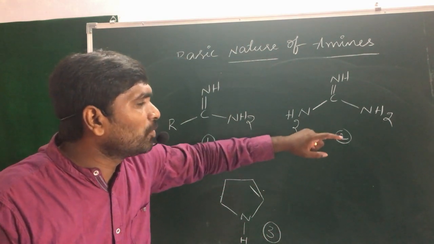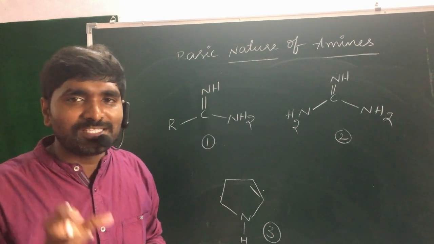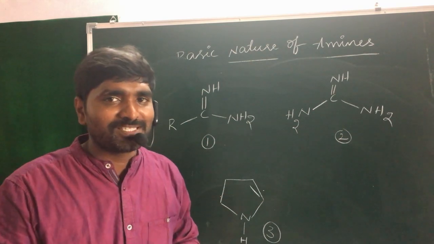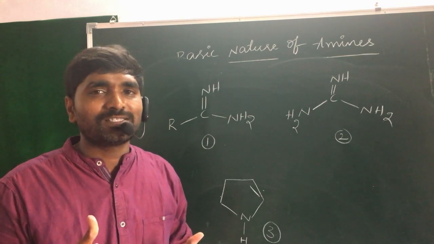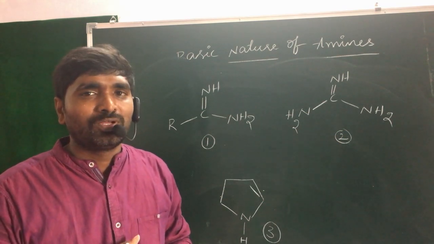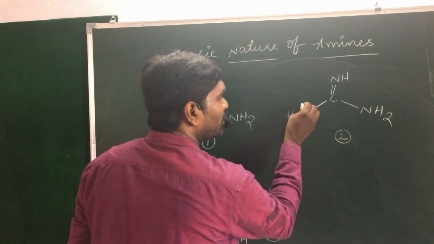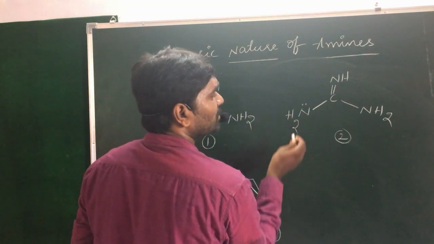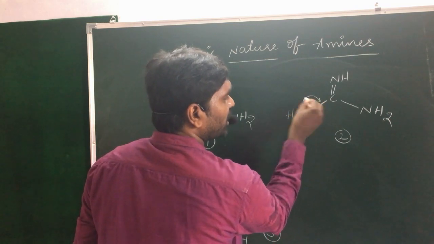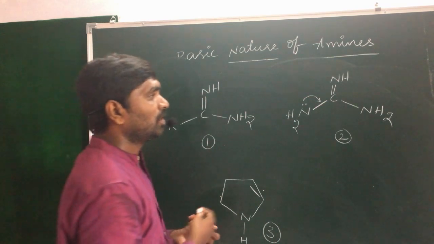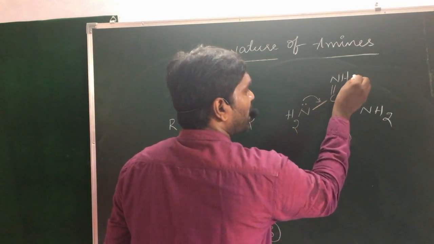The second one is guanidine, which is a strong base in organic chemistry, a strong nitrogen base. Why? Because, as I already told you, the non-bonding electrons may participate in conjugation, and the double bond shifts towards nitrogen.